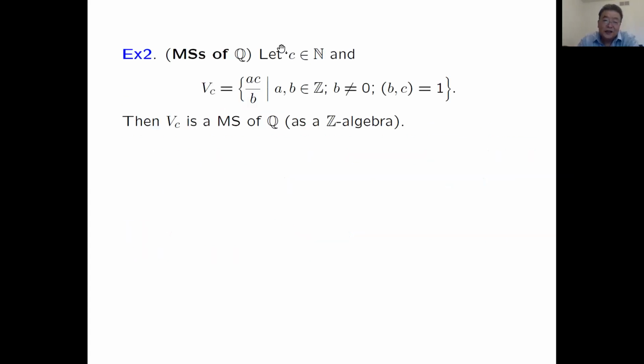The next example is much more concrete. Look at Q. Q is a field, has no non-trivial ideals, but it has infinitely many non-trivial Mathieu subspaces. So fix any natural number c, then look at V_c to be the set of all the fractions a/b, where the denominator is coprime to c and the numerator is a multiple of c. Then we can show very easily V_c is a Mathieu subspace of Q for any c.